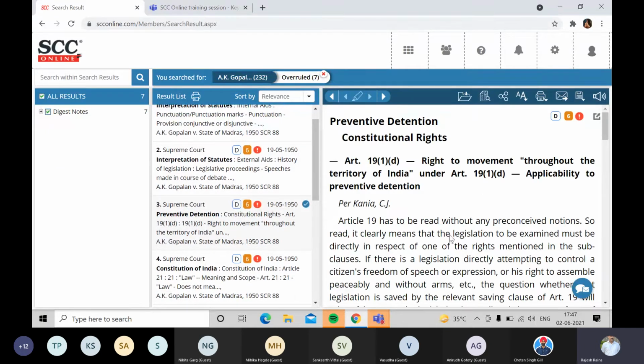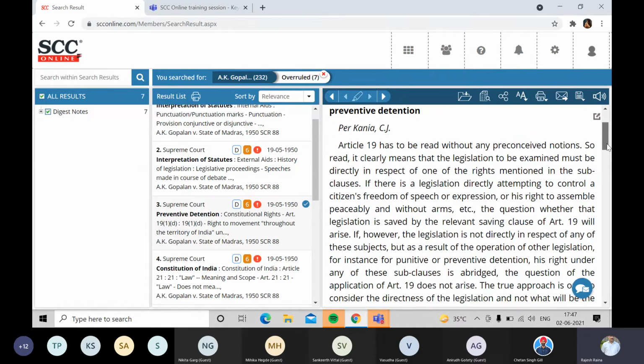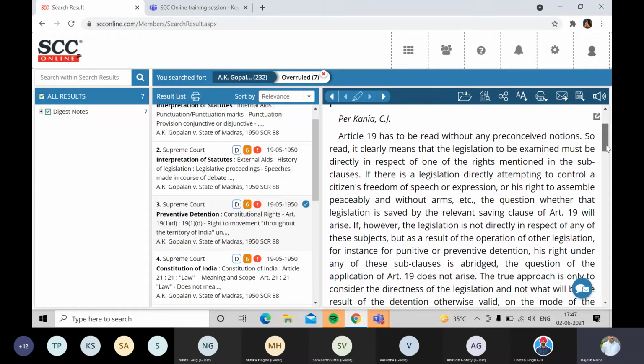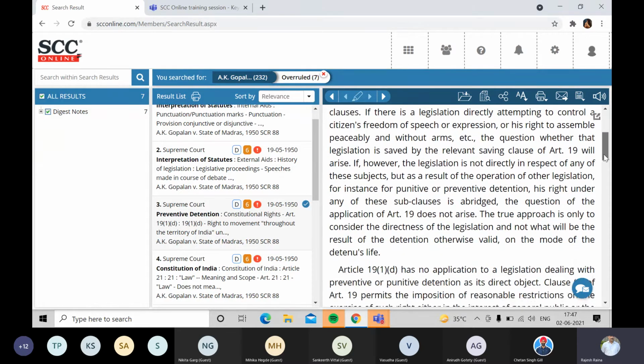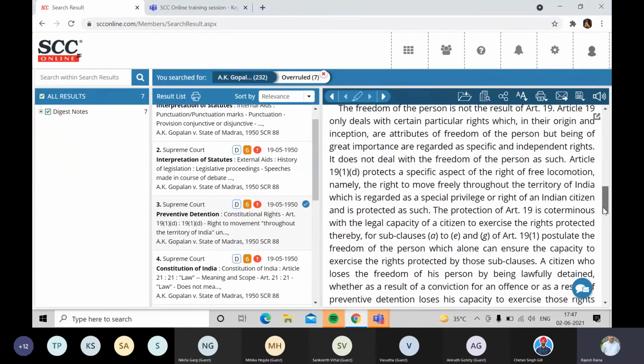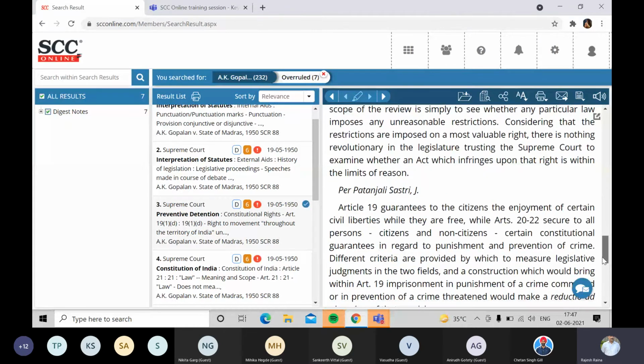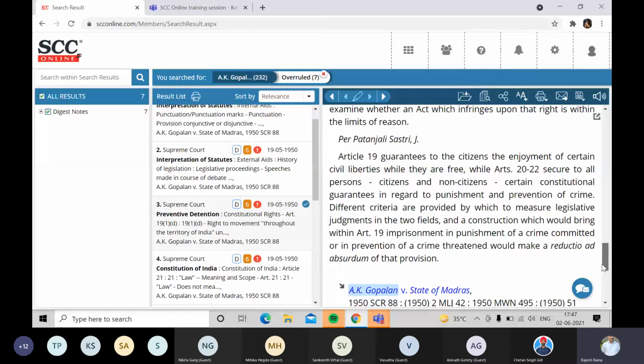And as you can see, it's preventive detention, constitutional rights, Article 19(1)(d), right to movement throughout the territory of India under Article 19(1)(d) applicable to preventive detention. As per Chief Justice Kania, this is the opinion on the law point. Then as per Justice Mukherjea, Justice Das, Justice Fazl Ali, and Justice Patanjali Sastri, their opinions on this law point are mentioned over here. Out of 6, 5 judges' opinions are mentioned.